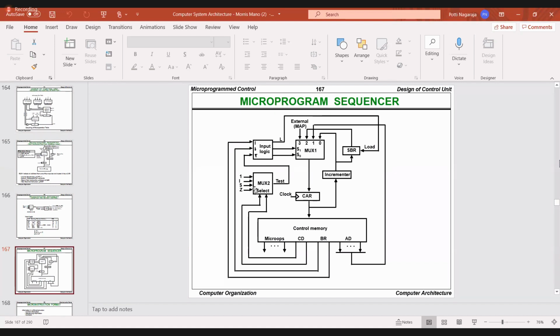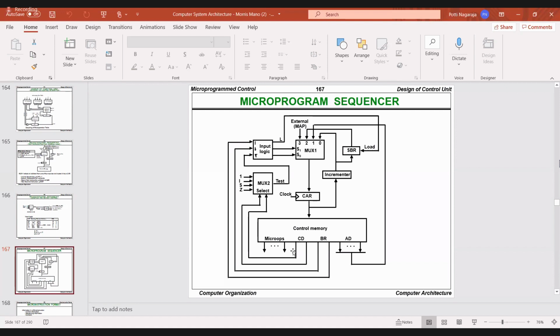Okay, this is the last diagram. All of you see this diagram. This is the same diagram for which you already had the explanation of address sequencing. Check the diagram once, everyone. This also requires 5 minutes. So go through this.